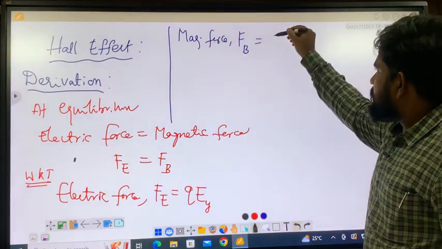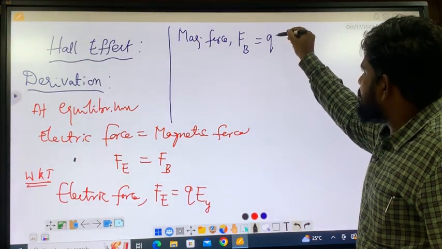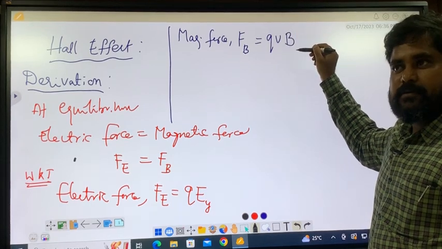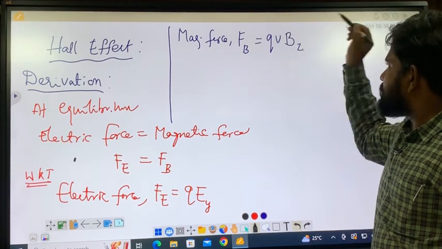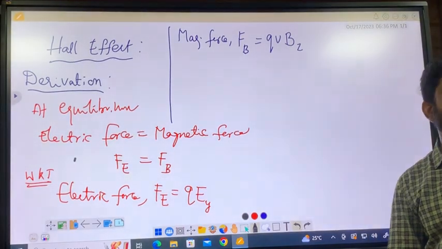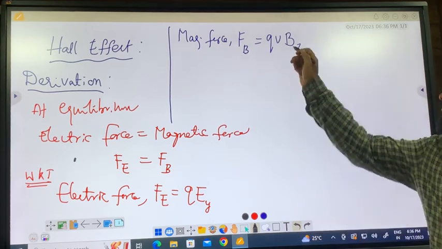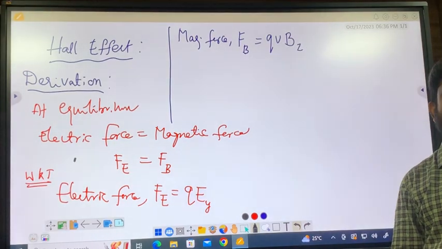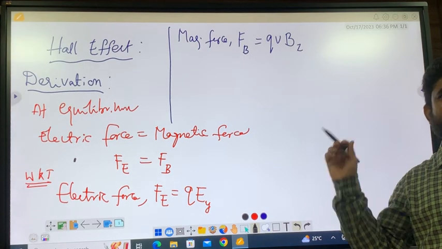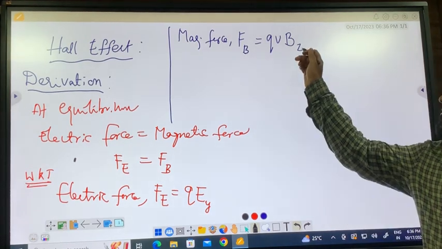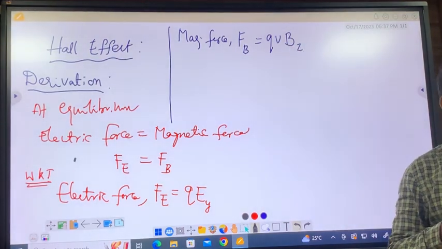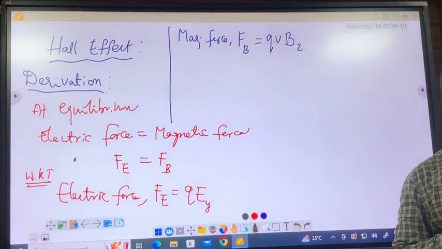For simplicity, Q into V into B, direction Z. What is V here? V, not B. Q V B. Q is the charge and B is the magnetic field. What is this in between? Potential difference?